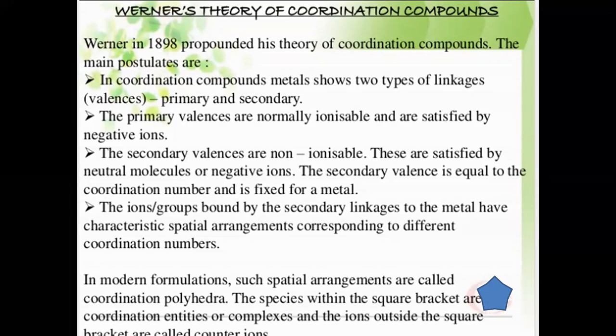The ions or groups bound by the secondary linkage to the metal have a characteristic spatial arrangement corresponding to the different coordination numbers. Such spatial arrangements are known as polyhedra. The polyhedron can be octahedral, tetrahedral, or trigonal bipyramidal also.